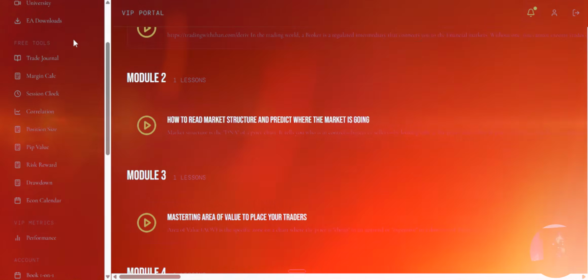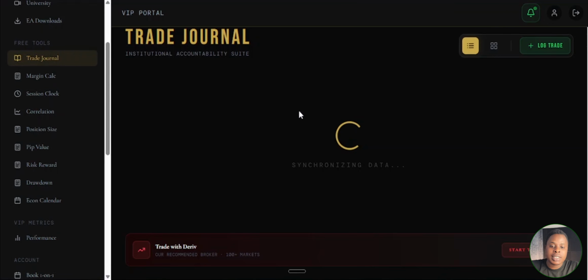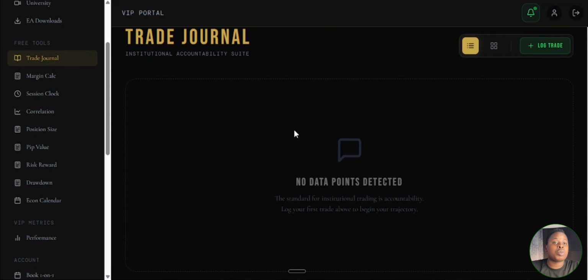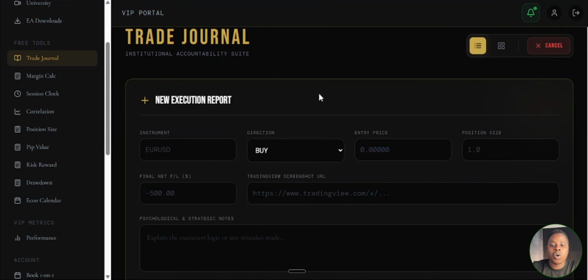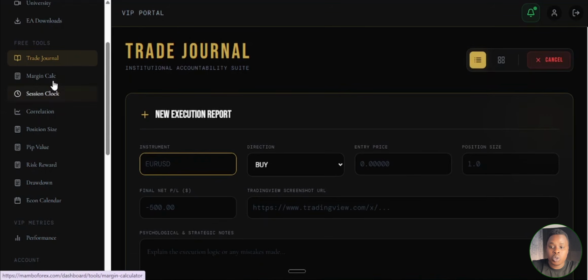And then also we have a section here which says free tools. This is where we put all the free tools that we have been creating. First of all, you are going to get a journal, right? The journal is where you are going to put all the trades that you have placed, right? So let's say you have placed a trade and you want to log it right here so that you can later on see your performance. You can come here and log a new trade, put all the information right here, and then you can commit this to the journal, right?